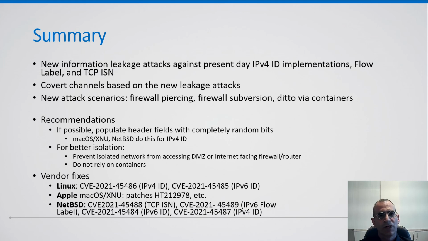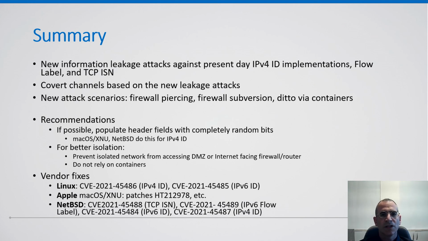To summarize, we demonstrated new information leaks in present-day operating system implementations of IPv4 ID, flow label, and TCP ISN. We explained how they can be turned into covert channels, and we described new attack scenarios targeting firewalled and isolated networks: firewall piercing, firewall subversion via DMZ pivot host, and firewall subversion via core resident containers. Thus, we recommend that the protocol header fields in question be populated with completely random bits, which is what macOS and the XNU kernel in general and NetBSD do for IPv4 ID following our disclosure.